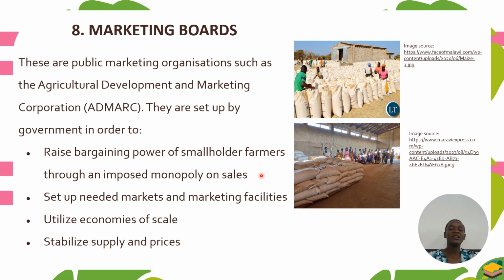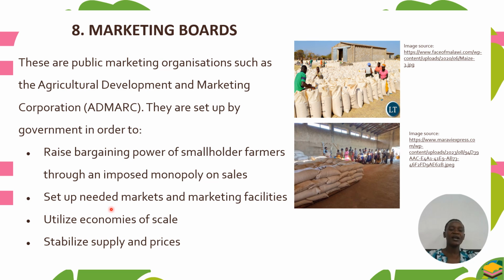So they will raise the bargaining power of smallholder farmers. If that happens, it means even at the market, those vendors will be buying the commodities at a high price, equivalent to the price ADMARC is buying from the farmers. So this is just good to promote the farmers' well-being.